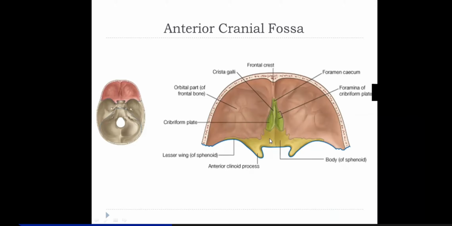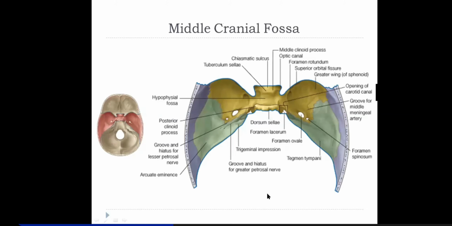Now, this portion is made by sphenoid bone. Sphenoid has this body here. Then you have this anterior clinoid process, and just medial, inside, downwards medially, you have a medial clinoid process as well, and this is the lesser wing of sphenoid. Okay, so this was about the floor of the anterior cranial fossa.